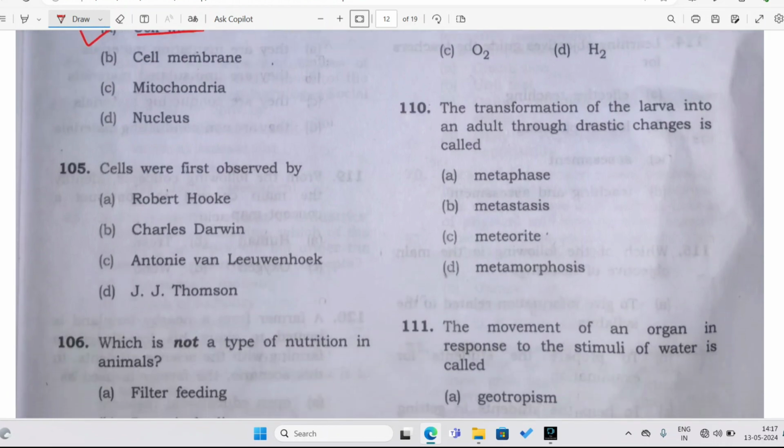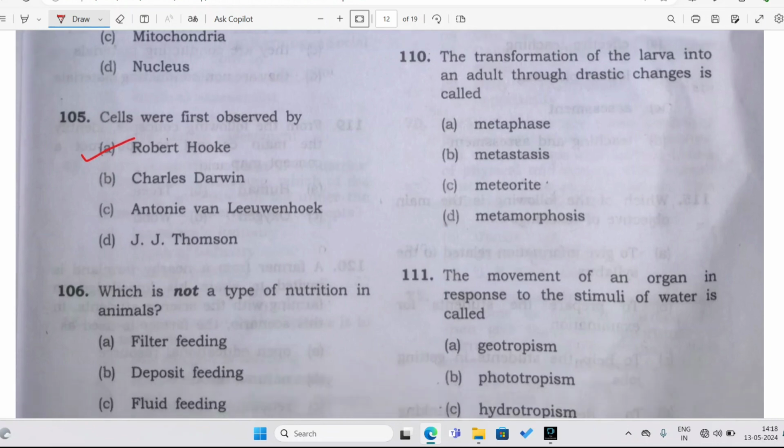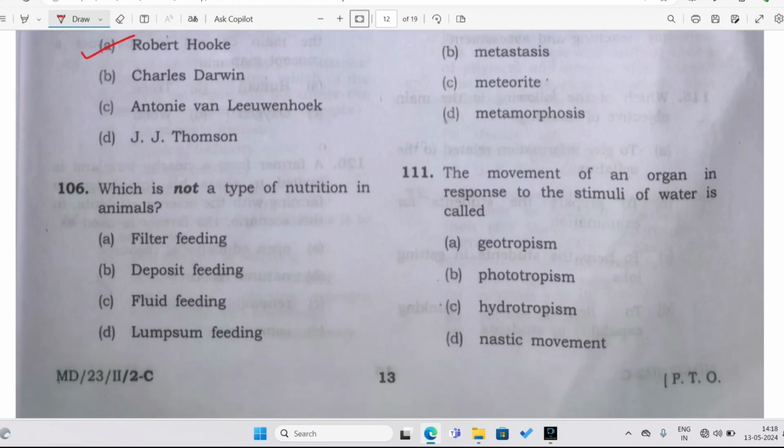And the next question is, cell was first discovered by whom? It was discovered by Robert Hooke. Robert Hooke was the first scientist who discovered the cell when he was observing a thin slice of cork under his microscope. He saw some honeycomb-like structures which he named as cells, in the year 1665. Which is not a type of nutrition in animals?